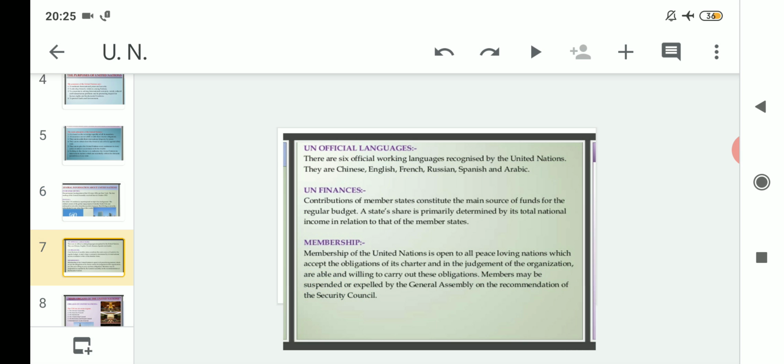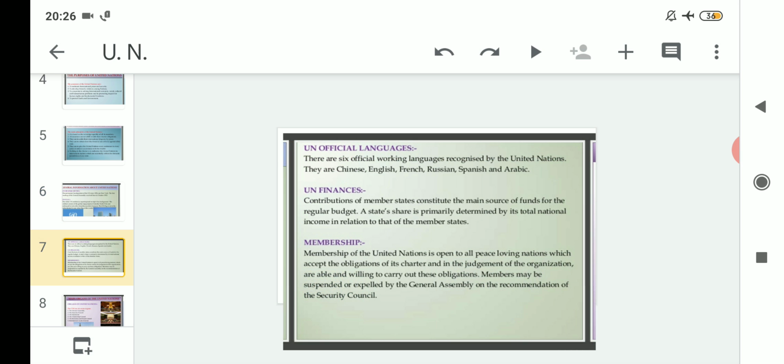A question might come. Members who are already under the United Nations can be suspended or expelled by the General Assembly. And the General Assembly suspends or expels these member nations on the recommendation of whom? The Security Council, the United Nations Security Council. And the reason is very clear: if a country is suspended from the membership of the UN, that means that particular country is not following whatever the criteria were.